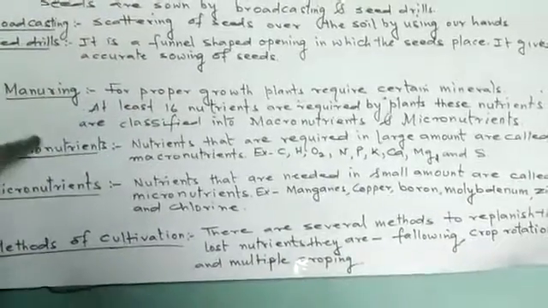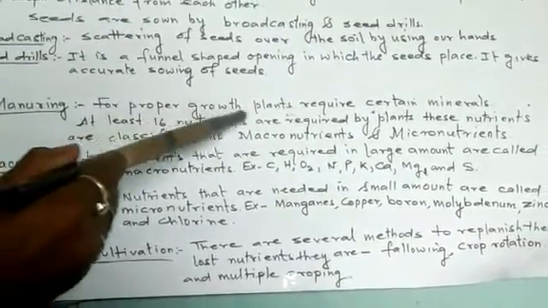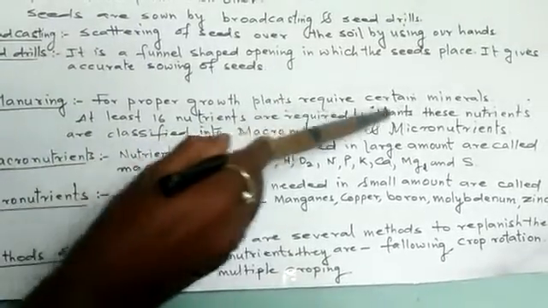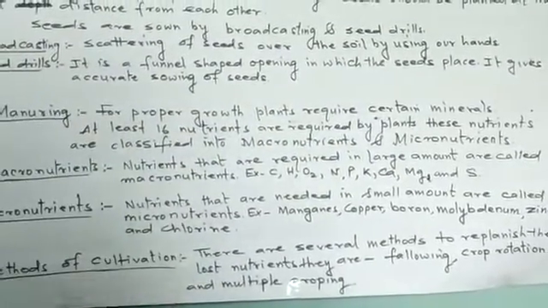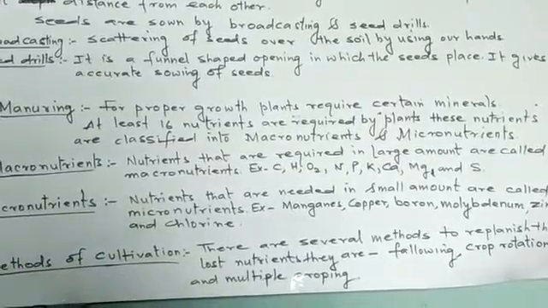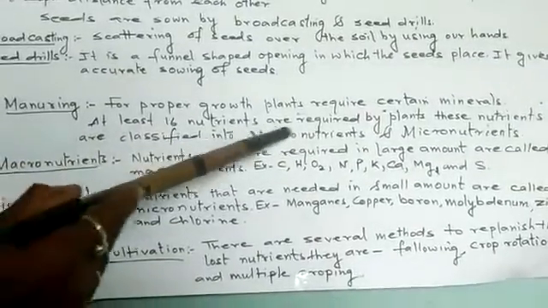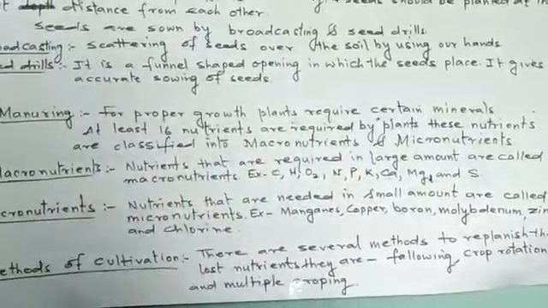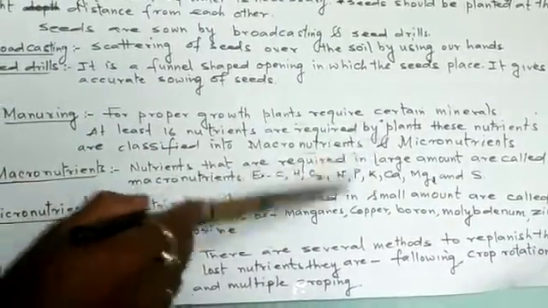Now we will discuss the third point, that is manure. For proper growth, plants require certain minerals. If you want the plant to grow properly, certain minerals are required by the plant. At least 16 nutrients are required by plants.